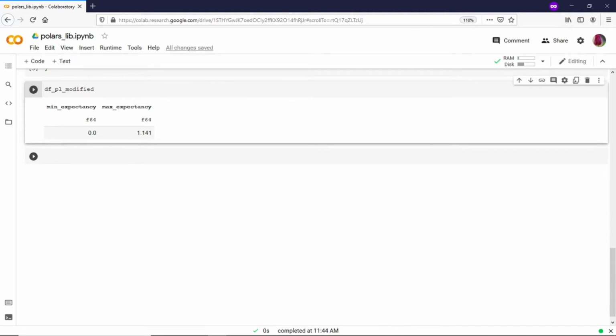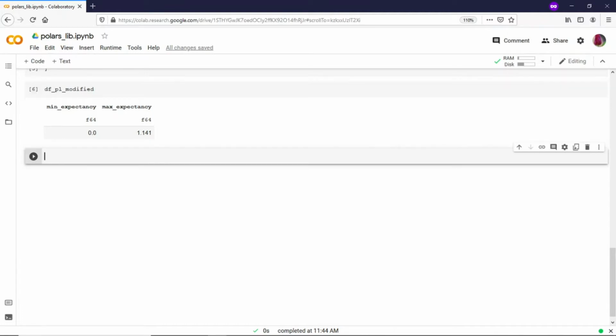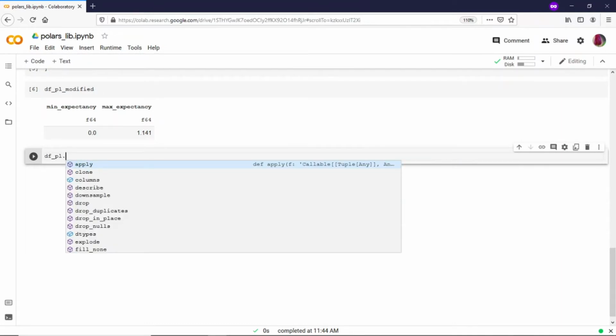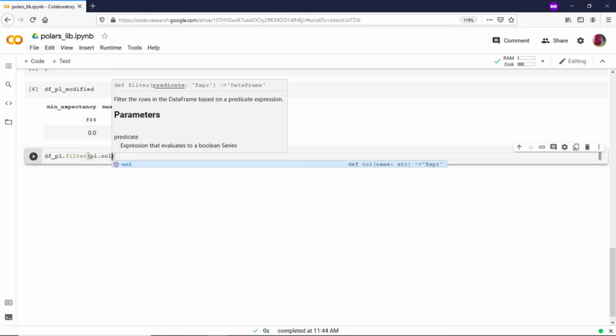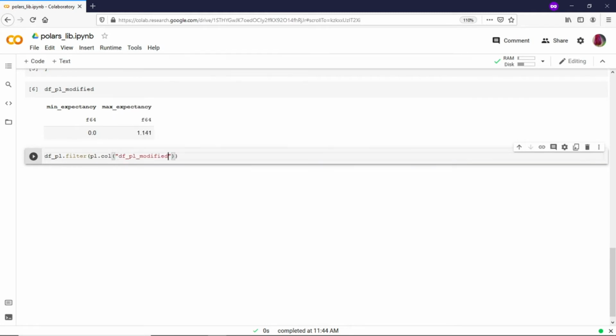How do we filter in this particular Polars data frame? So we will use the same df_pl, and we can use the function filter. And which column do I need to filter? I need to mention this pl.col, and I would say healthy life expectancy.